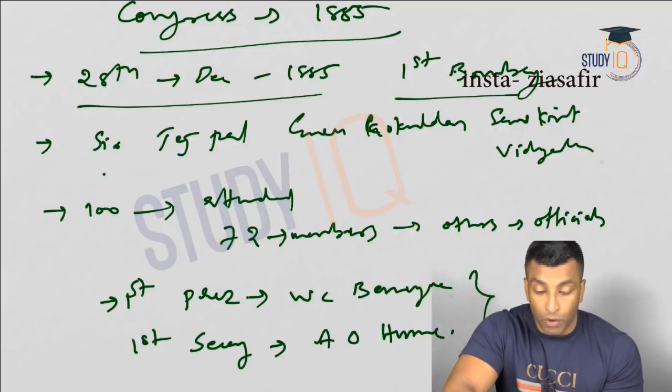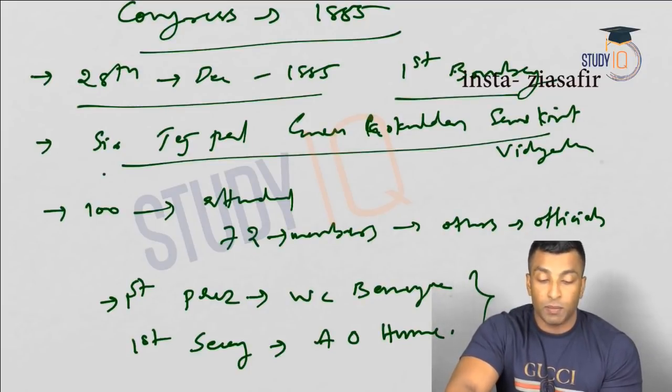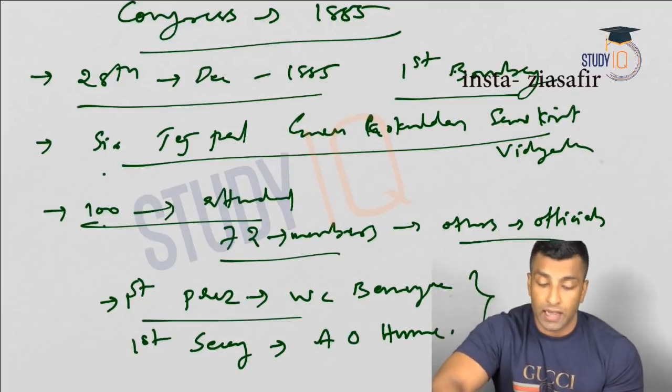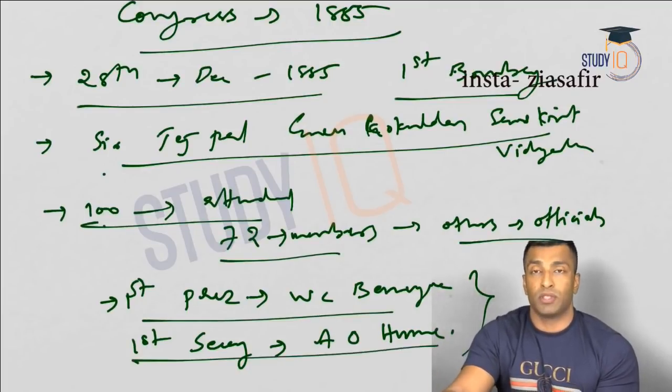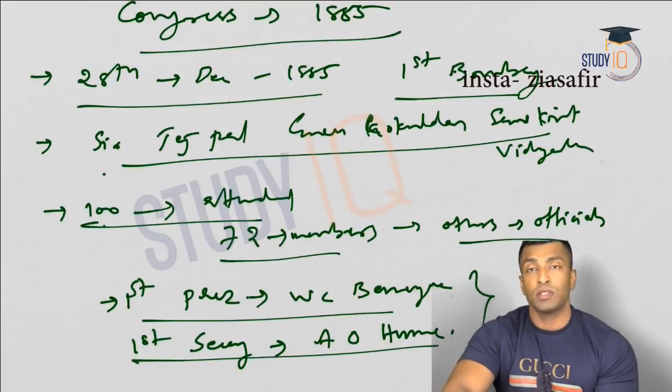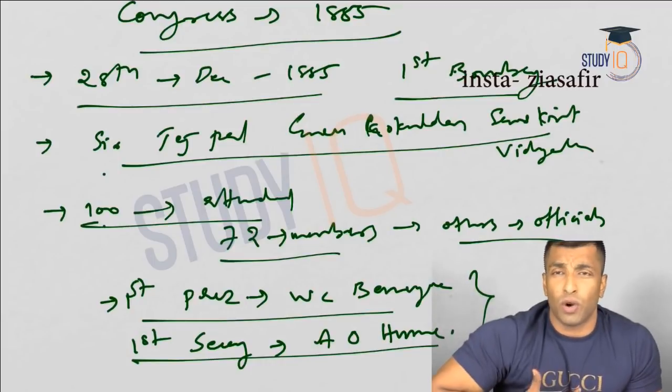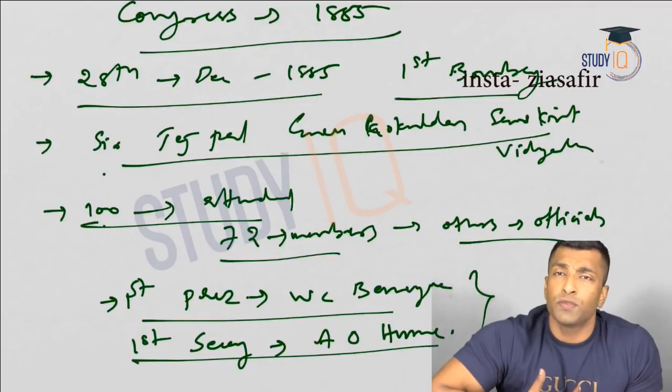It was in Bombay. The first session was at Bombay, Sir Tejpal Guru Gokul Das Sanskrit Vidyalaya. 100 people attended, out of which 72 members and others were officials. The first president is W.C. Banerjee and the first secretary was A.O. Hume.